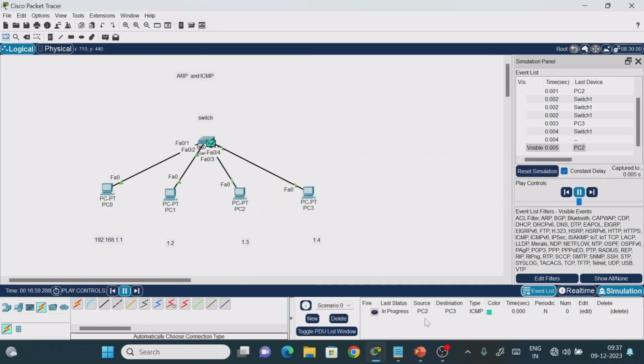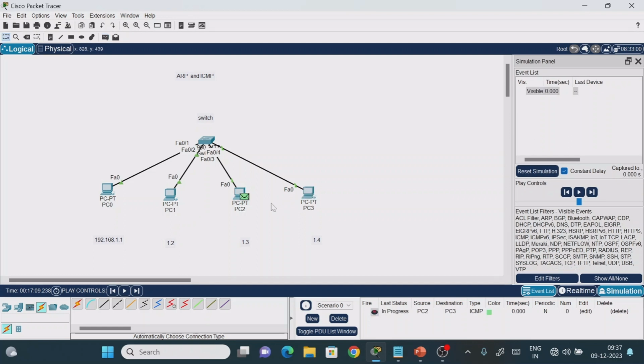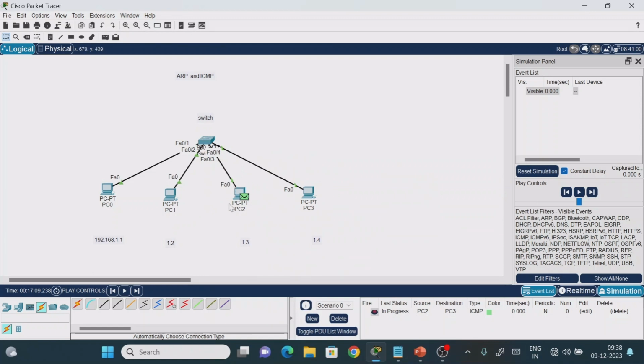Now, for example, if you don't understand, let me take the same packet one more time. Now see what is happening here. Here, which is ARP protocol or ICMP protocol? We don't have the ARP protocol, right? Why? At the first time, if you don't know the MAC address of this device, then only it will send the ARP protocol. Earlier, we didn't know the MAC address of this device at the switch, right? So at that time the ARP protocol was there.